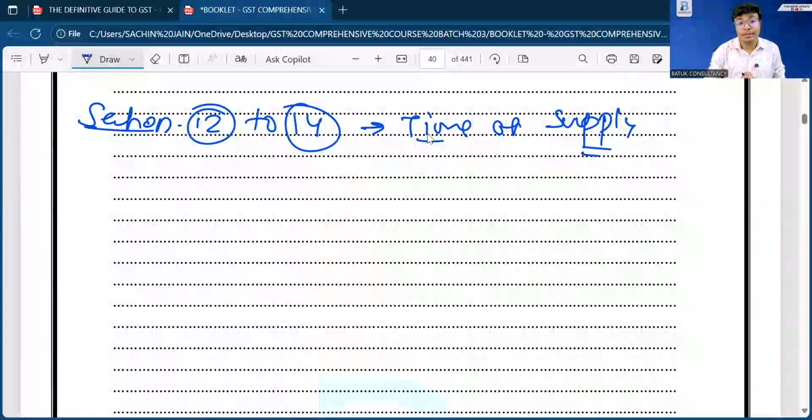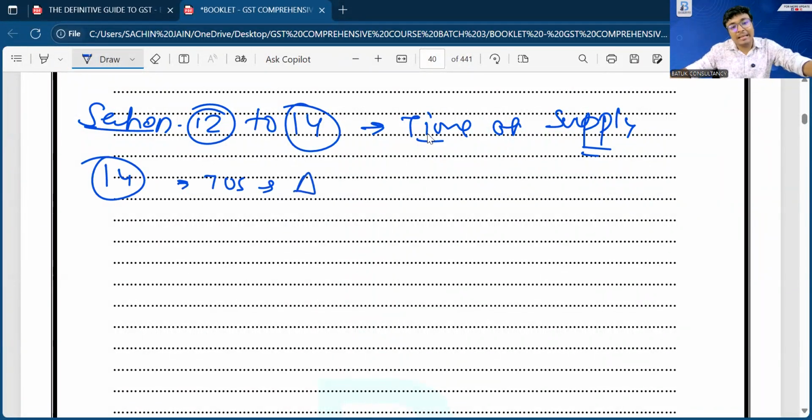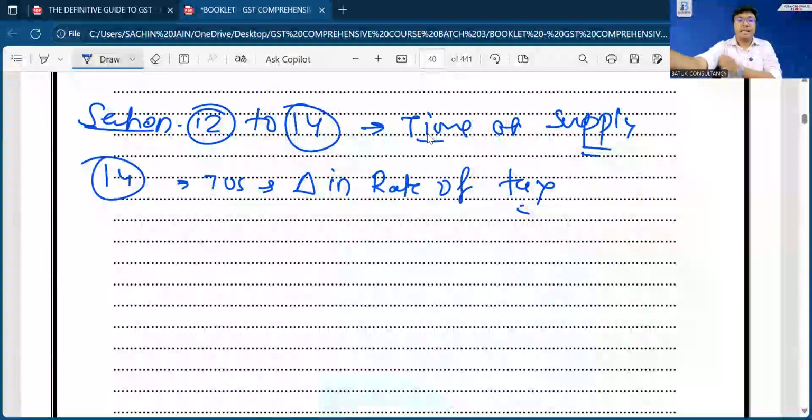Section number 14 is very important from a consultancy perspective, from a litigation perspective, and from a departmental issues perspective. That is section number 14, time of supply in case of change in rate of tax.